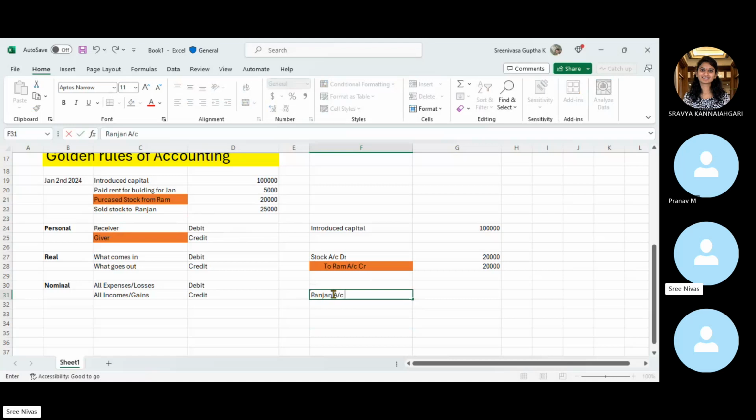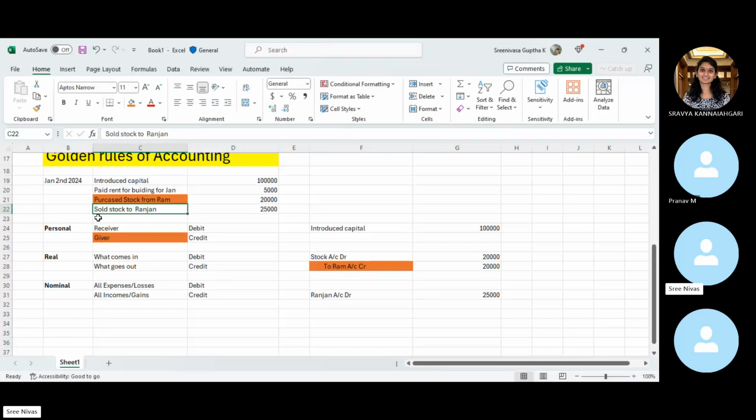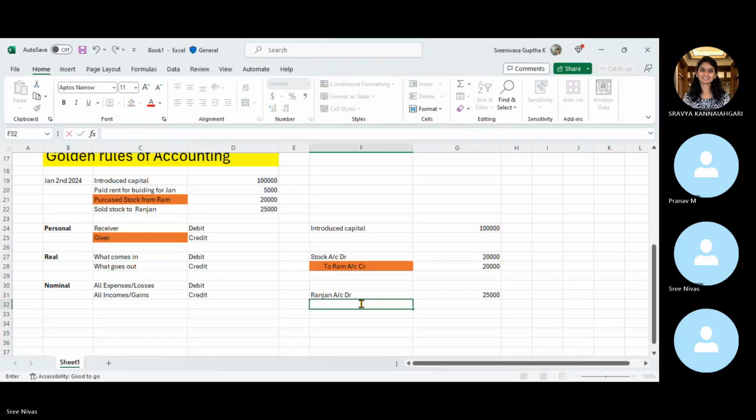Ranjan account has to be debited. And what is happening with respect to stock? It is going out from our business. So whenever something is going out from your business, it has to be credited to stock account.